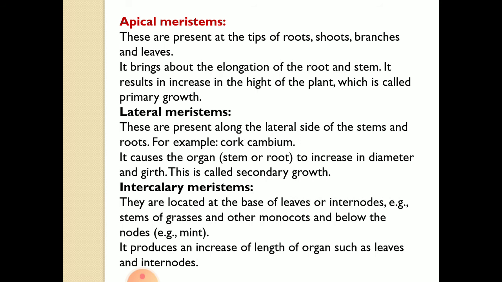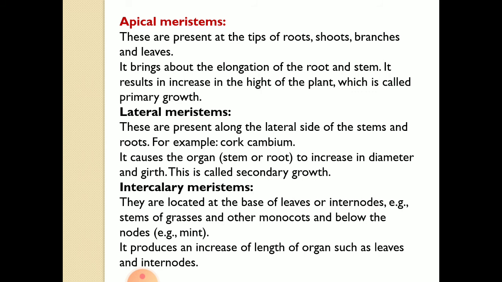Next is intercalary meristem. As you have seen, plants have leaves on their branches. The place from where the leaves arise is called the node, and the gap between nodes is the internode.